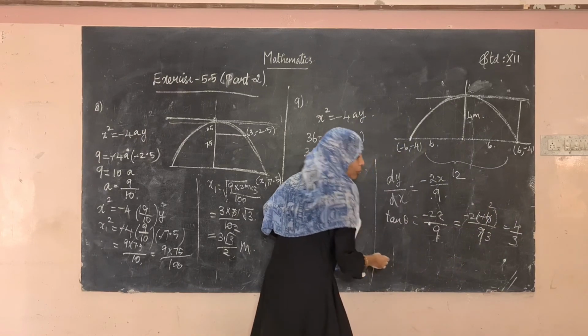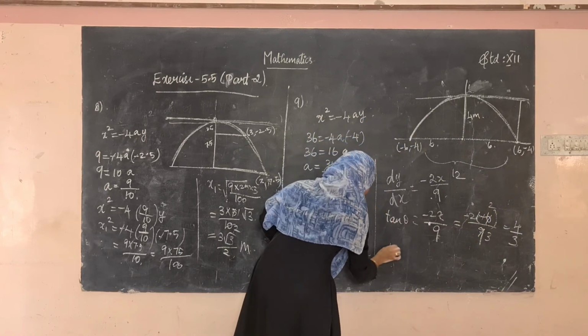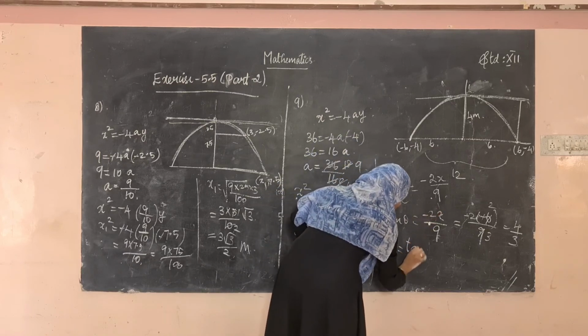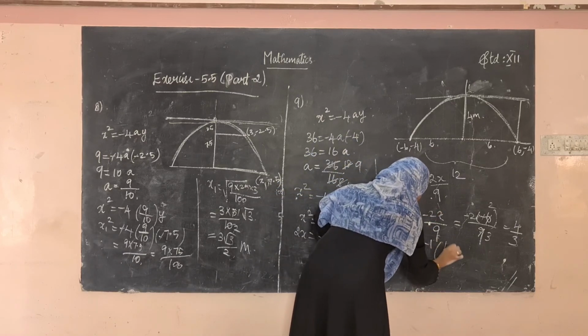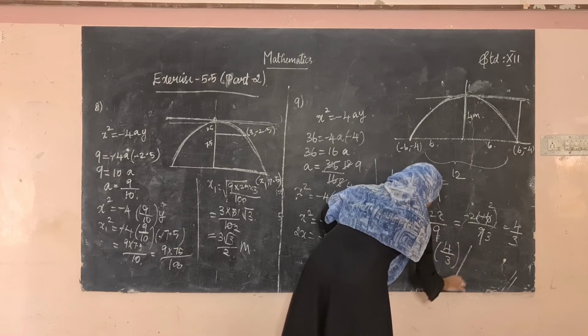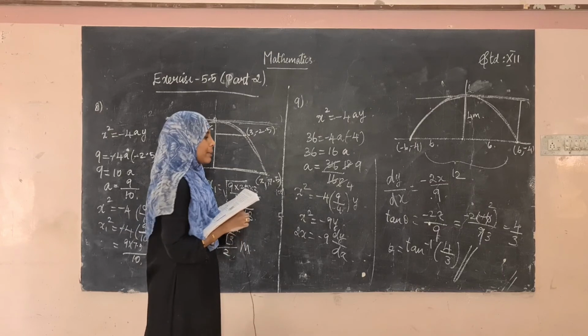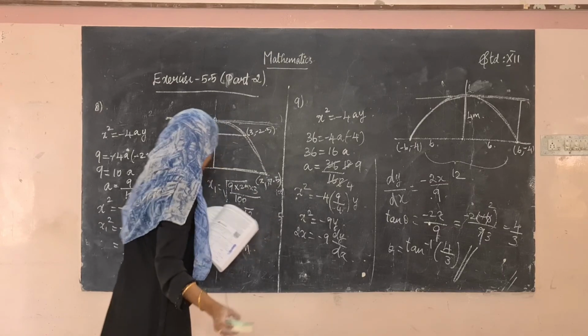Okay, so angle of projection means theta alone. Therefore, theta is equal to, bring this tan to that side, it becomes tan inverse. So tan inverse of 4 divided by 3 is the answer. This is the angle of projection. Theta is equal to tan inverse of 4 divided by 3.